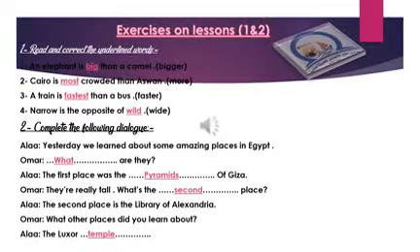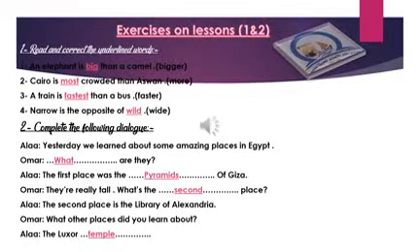Here we have some exercises on lessons 1 and 2. Number 1, read and correct the underlined words. Number 1, an elephant is big than a camel. Yes, the adjective big isn't correct. An elephant is bigger than a camel because here we compare between two things, the elephant and the camel.